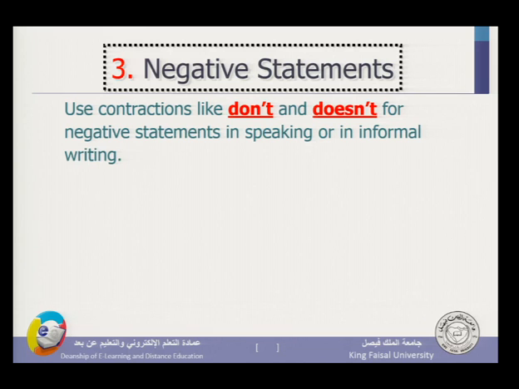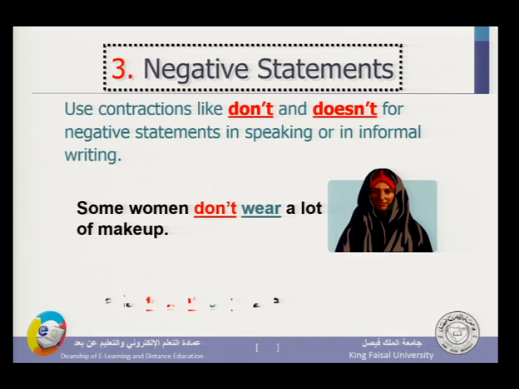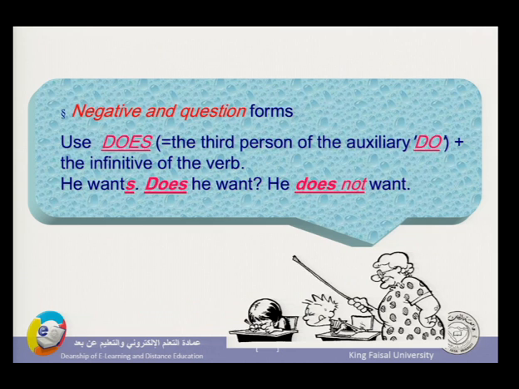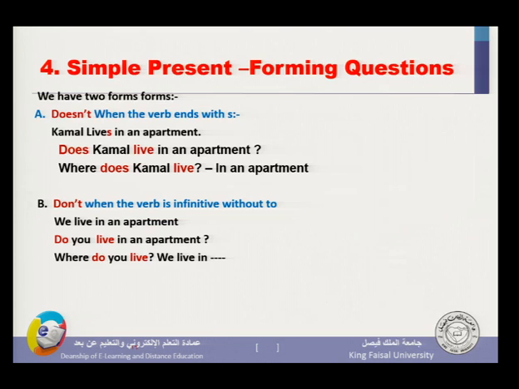If we're talking about informal writing or speaking, notice that contractions are used. Don't. Doesn't. These are other examples of the type I have just mentioned. Thus, as I say, with the third person singulars, he, she, and it, does; do with the rest.